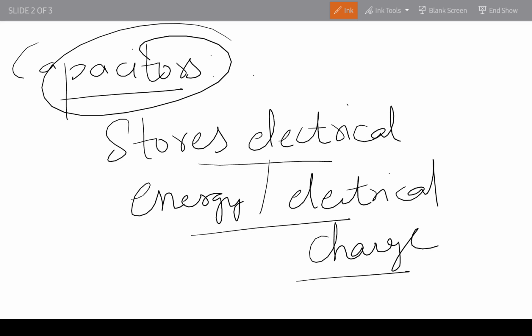So what is capacitance? We have to note what capacitance is.